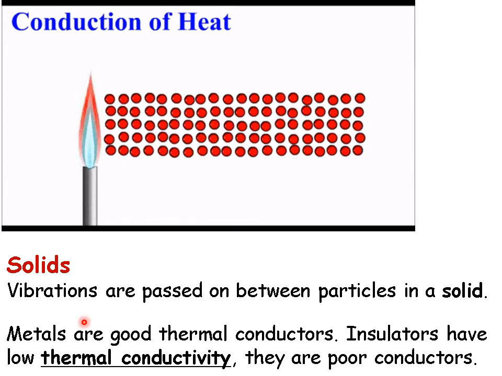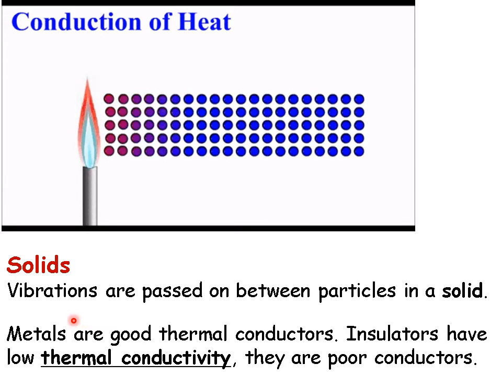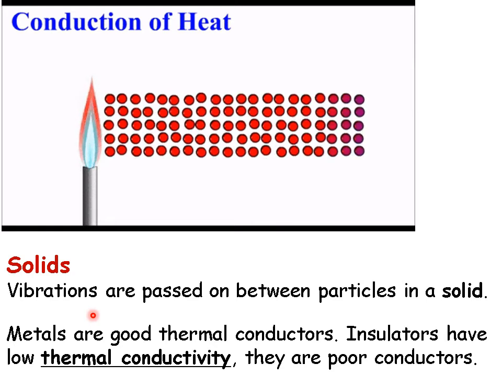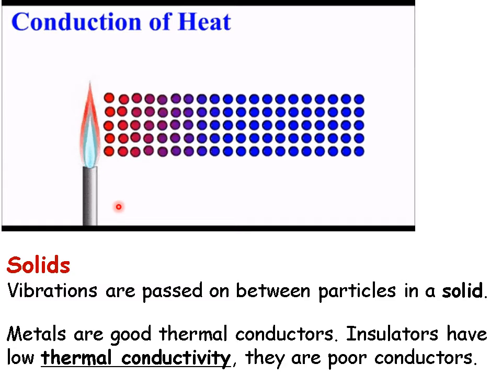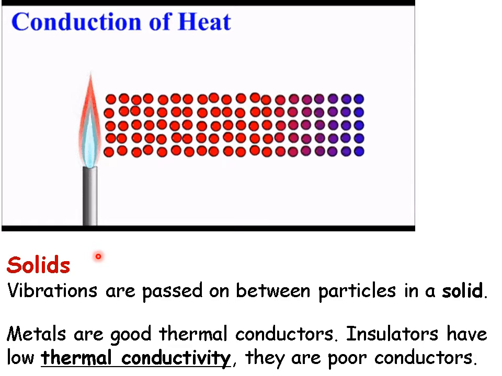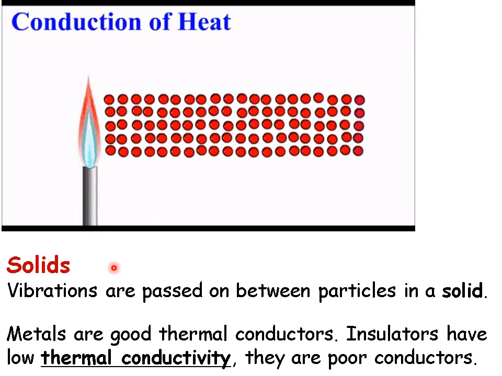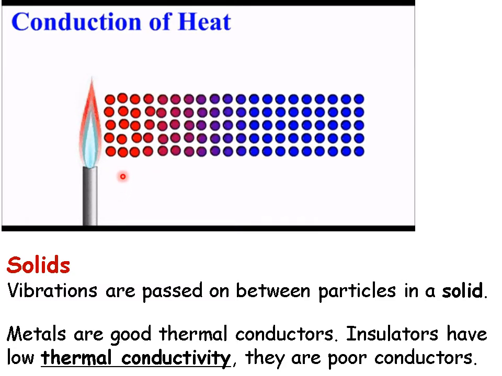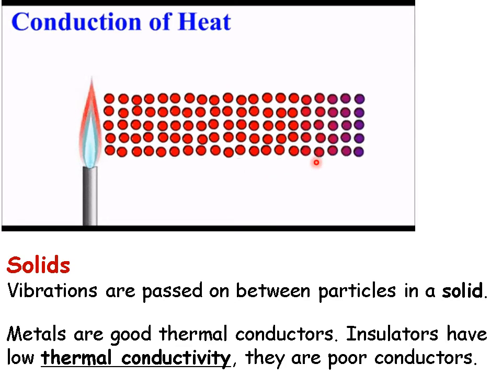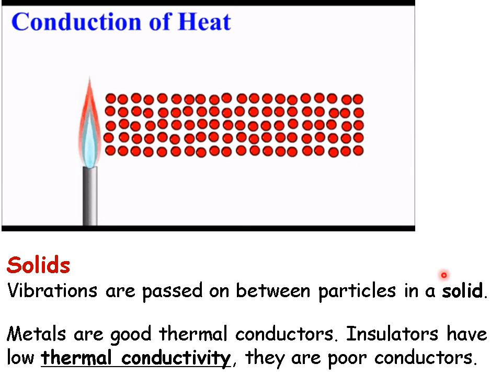But when solid particles heat up, they start to vibrate more, and those vibrations are passed on from particle to particle. The particles can't move around each other, they can just sort of vibrate in place. So they vibrate more than they were before, and they pass on that energy to the neighbouring particles. And you can see in this animation that as one end of the solid is being heated up, its particles start to vibrate more, and those vibrations gradually get passed on to the next particle and to the next particle until the whole object has become a higher temperature and the heat energy is transferred from one end to another.